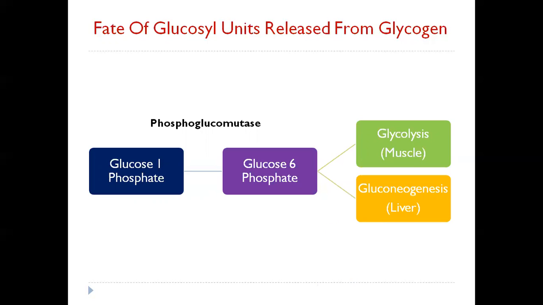Whereas the liver contains glucose 6-phosphatase, so it can also enter gluconeogenesis, and glucose molecules can be produced directly to be released into the blood circulation. So in case of the muscle, the glucose 6-phosphate which is formed directly enters the channel of glycolysis to form energy. Whereas in case of the liver glycogen, it is released as glucose molecules into the circulation. So that's why it helps to maintain the blood glucose levels.